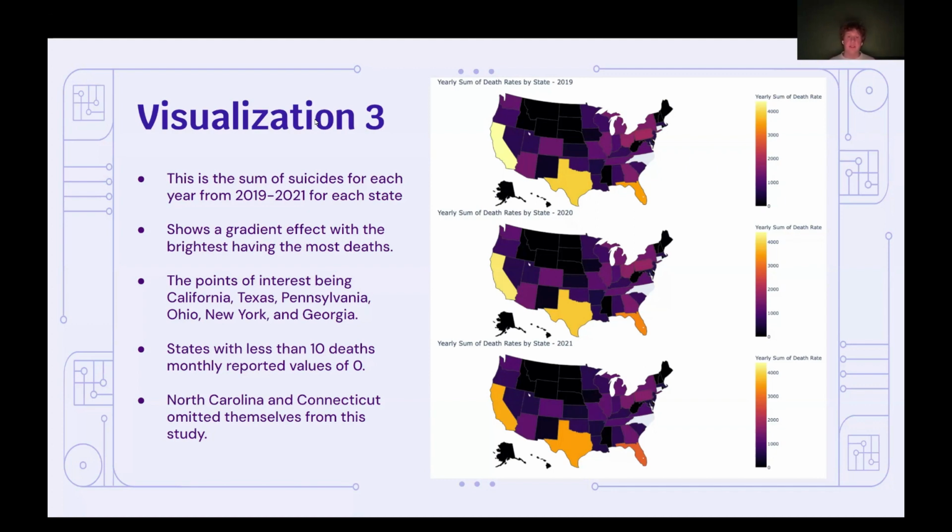Now this might be a little bit harder to see if you're looking at that Midwest area, just because a lot of that already has very low rates. But if you look specifically at Texas, Florida, California, all the other major centers of society where there's high populations, very known for economic centers, there's a large darkening of those, which means that suicide rates are actively falling in these areas.